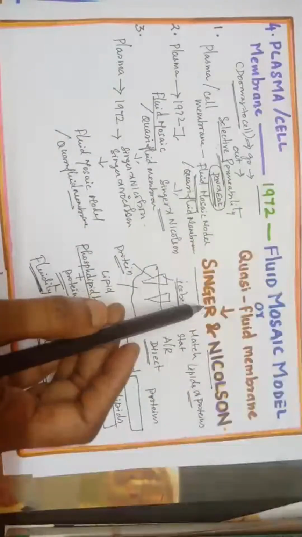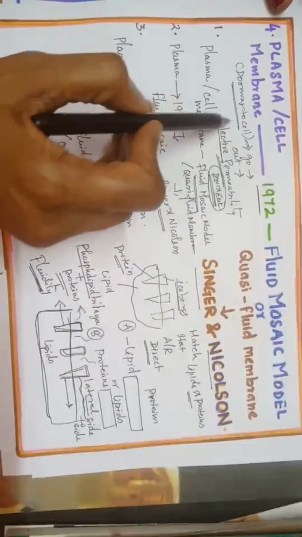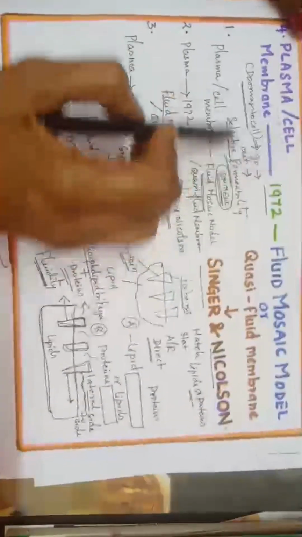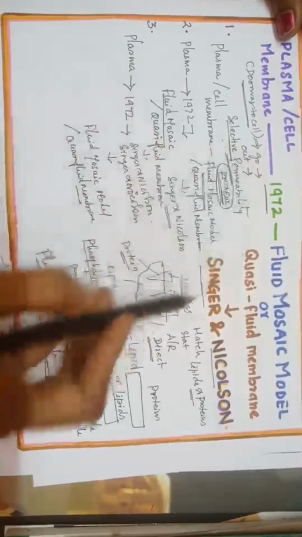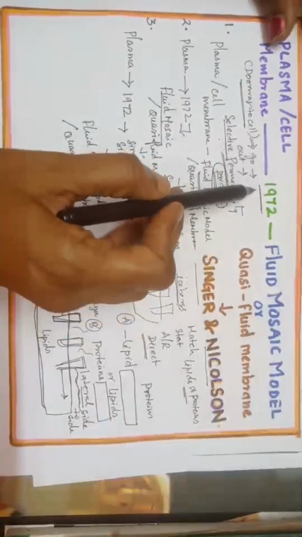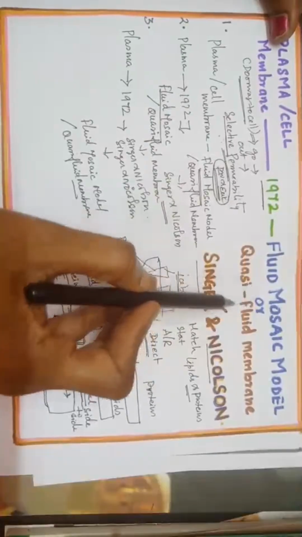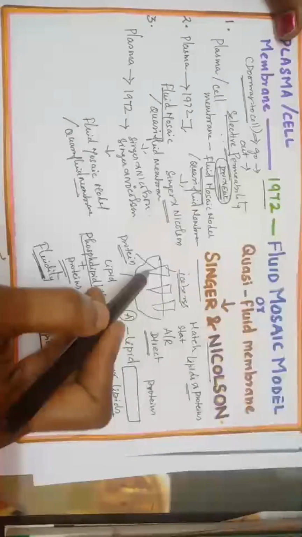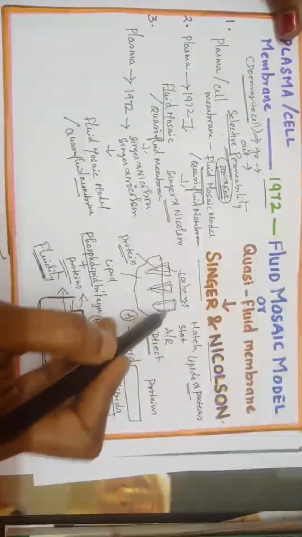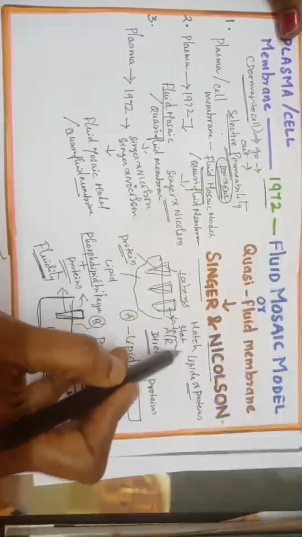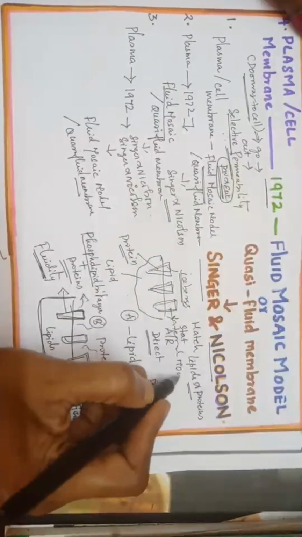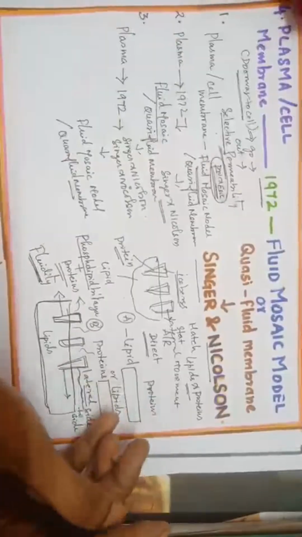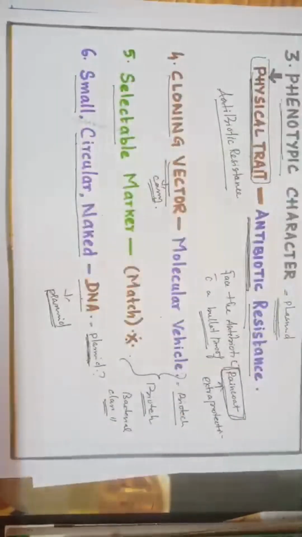Next you have the plasma membrane or cell membrane, the selectively permeable membrane. The nature of this membrane was established by Singer and Nicolson in the year 1972 as the fluid mosaic model or quasi-fluid membrane, which means in the ocean of lipids, the proteins float laterally, lateral movement. Okay, we have seen 4 scientists and discoveries.